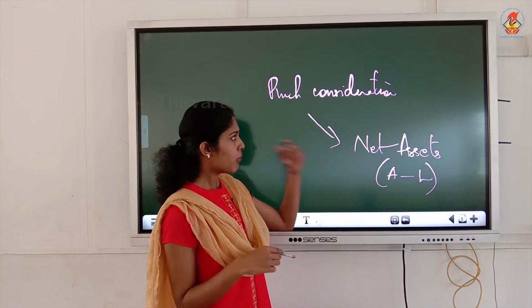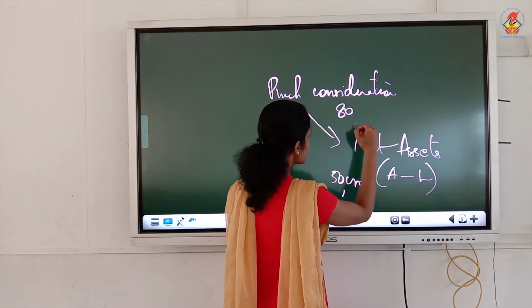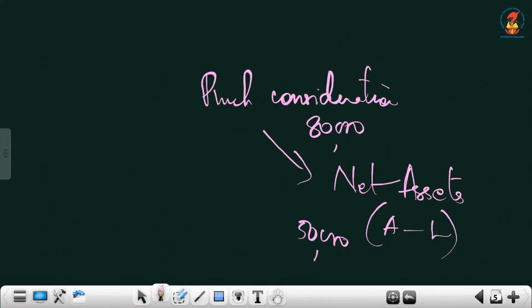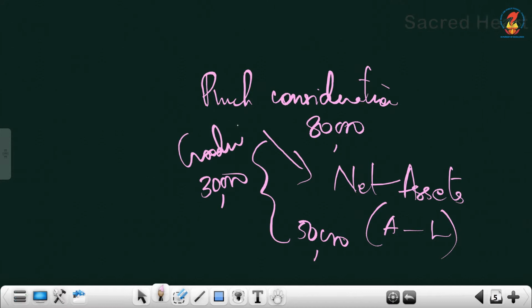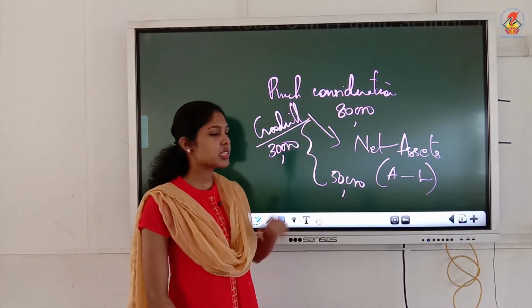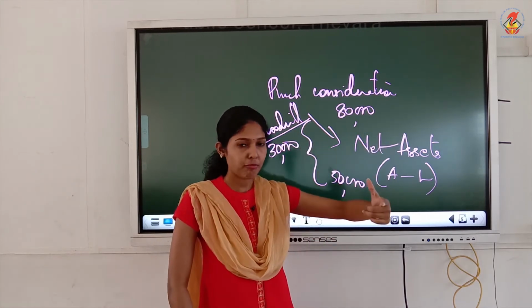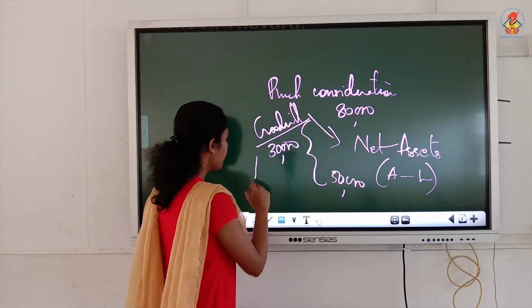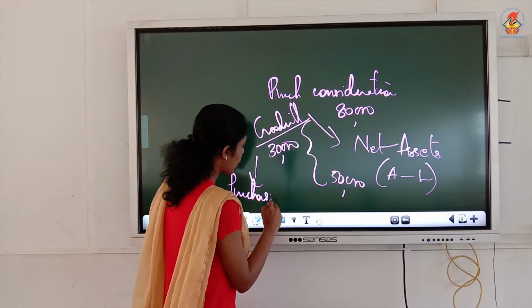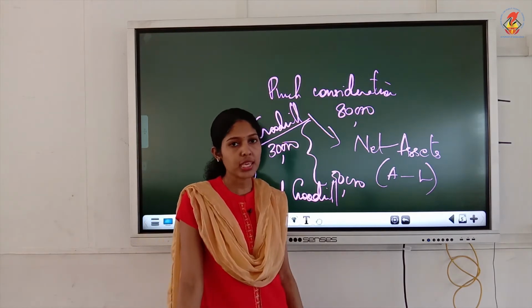Okay, A minus L. But suppose A minus L you got 50,000, but you paid 80,000 as purchase consideration. You paid more than that. This difference of 30,000 will be the goodwill. You understood? This is how we are computing goodwill actually. When you pay purchase consideration in excess of net assets, that excess amount is to be taken as goodwill. So the excess amount you have paid, 30,000, is your purchased goodwill, which will be recorded on the asset side of the balance sheet. Only purchased goodwill will be shown in the balance sheet.